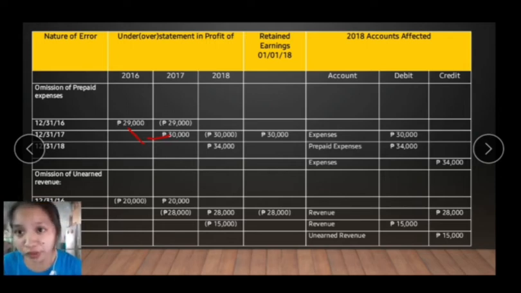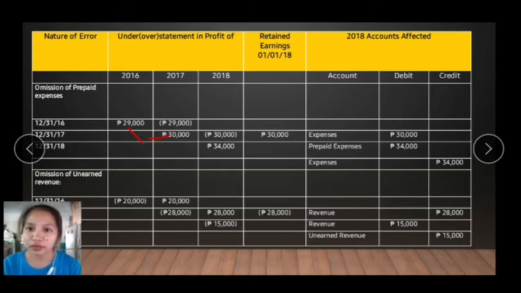And for 2018, we have an understated profit of 34,000. The accounts affected in 2018 are the expenses, prepaid expense, and the retained earnings.